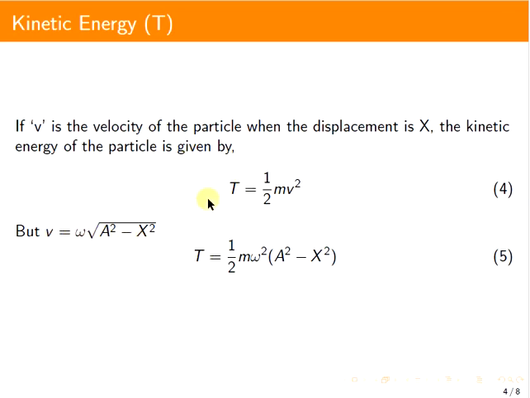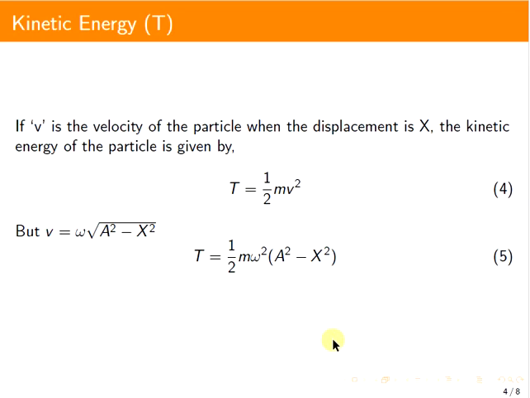Now, from this we have the expression for kinetic energy, T = ½mω²(a² - x²). This is the expression for kinetic energy at any displacement x. We can have some special cases here as well.